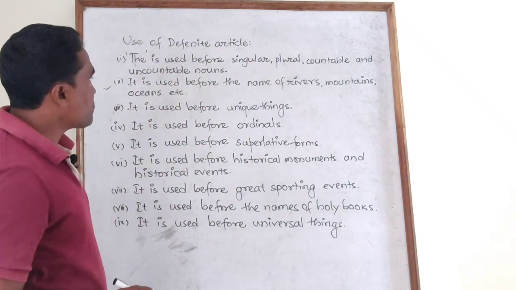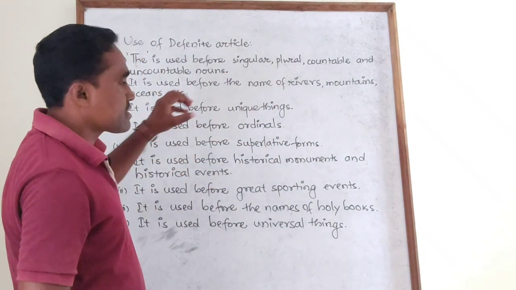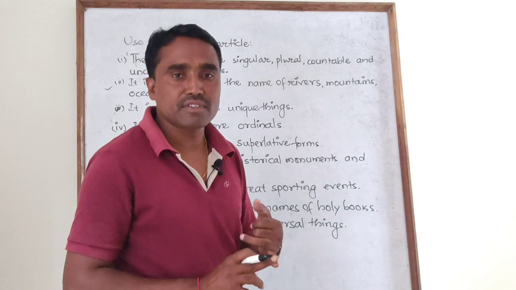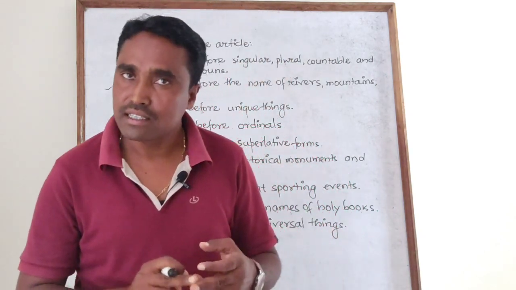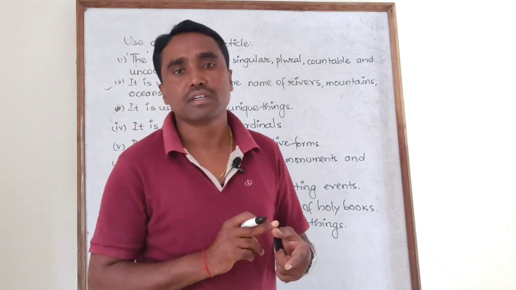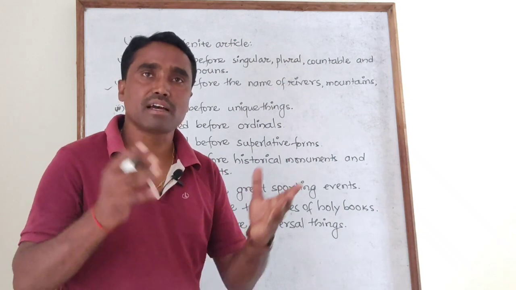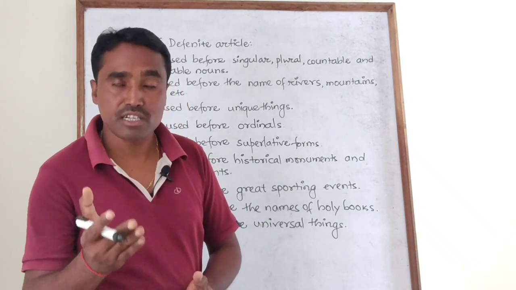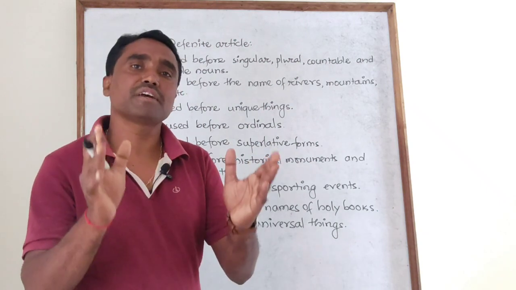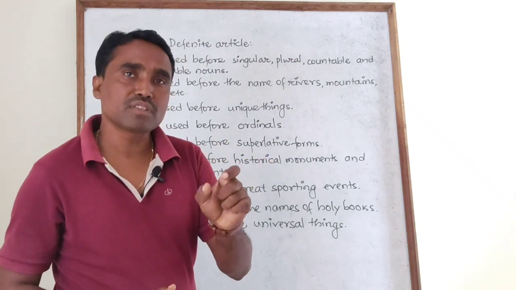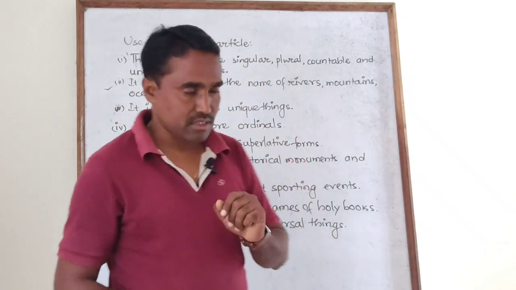Second one, it is used before the names of rivers, mountains, oceans, etc. Name of any river, you need to say the Ganga, the Yamuna, the Godavari, the Saraswati, the Tunga. Before the name of mountains, the Himalaya, right? Then oceans, for example the Bay of Bengal. So this is the way you should use it before the names of rivers, oceans, then mountains.